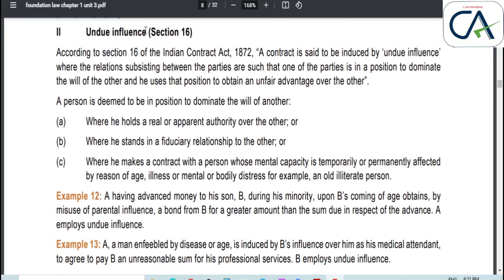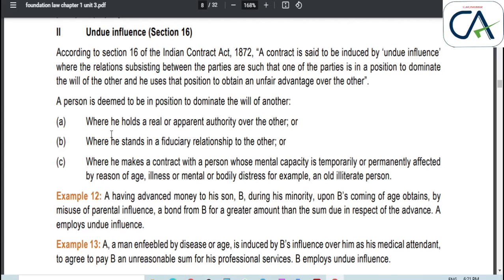Undue influence is defined under section 16. A contract is said to be induced by undue influence where the relations subsisting between the parties are such that one of the parties is in a position to dominate the will of the other, and he uses that position to obtain an unfair advantage over the other. It means when there is a relation between father and son, and the father uses his dominating power over his son for entering into an illegal contract, it is caused by undue influence.